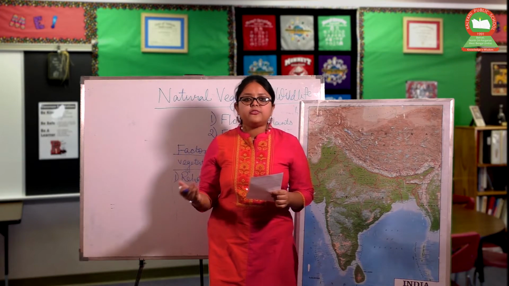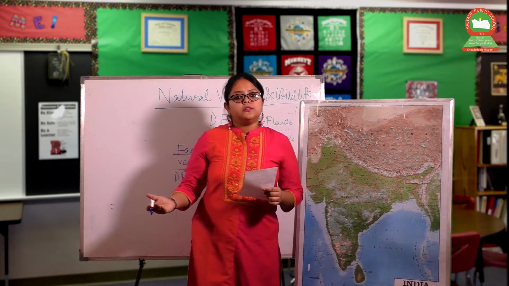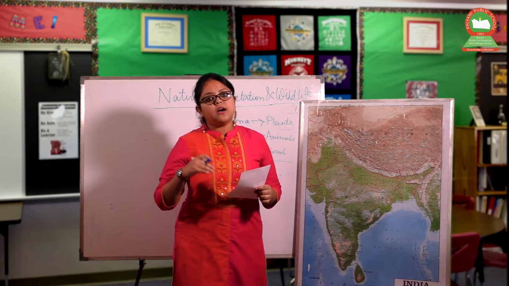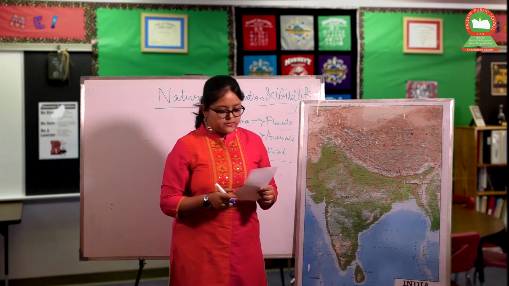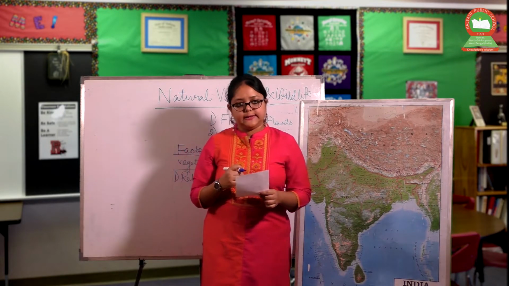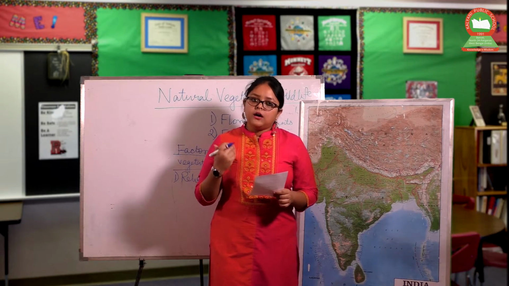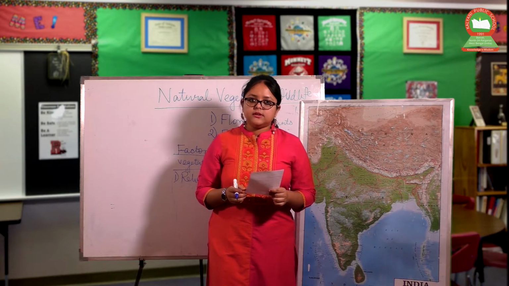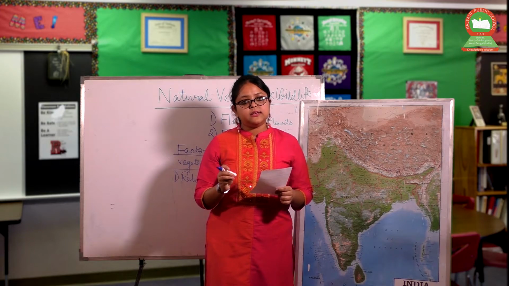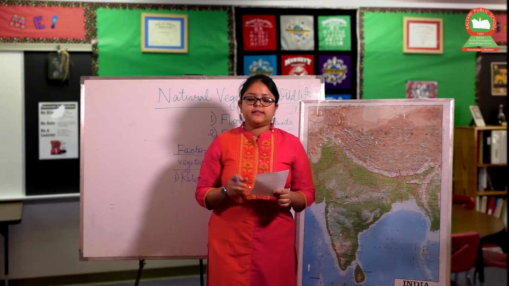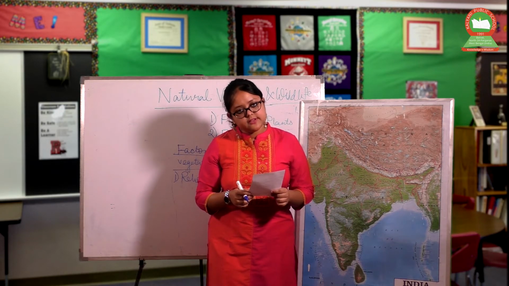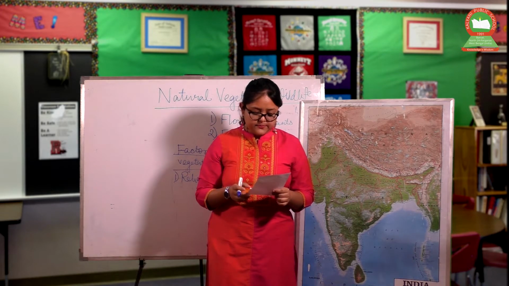If it is a plain region, then the vegetation structure will be different from the hill slopes. Next is soil type. How is soil type affecting the natural vegetation? If the soil is of a hilly region, then the natural vegetation will be different. In this way, it is affecting.